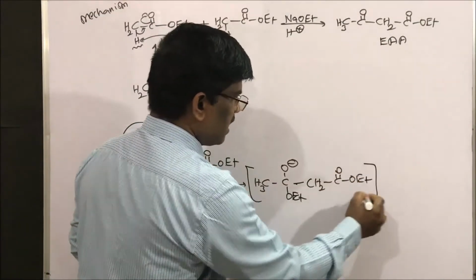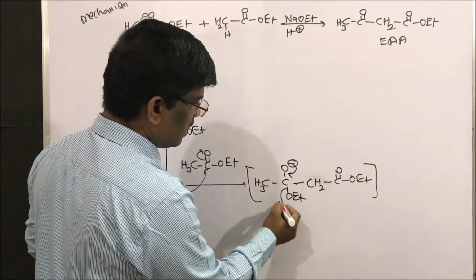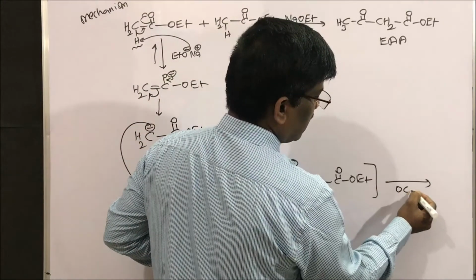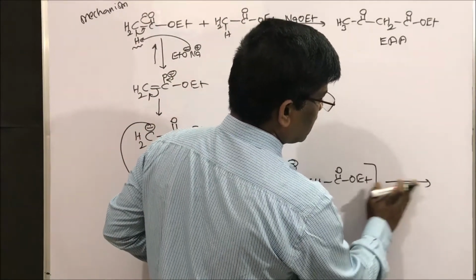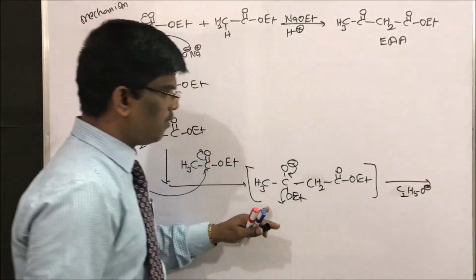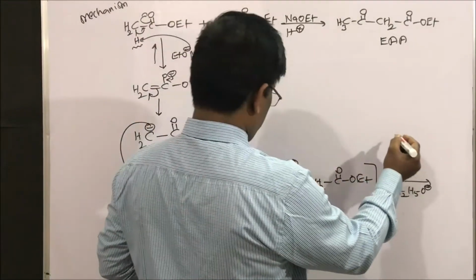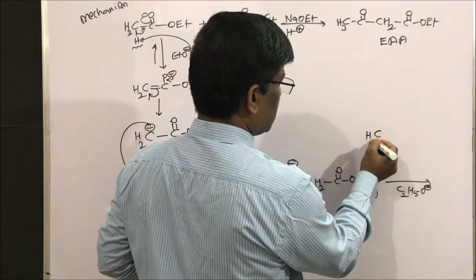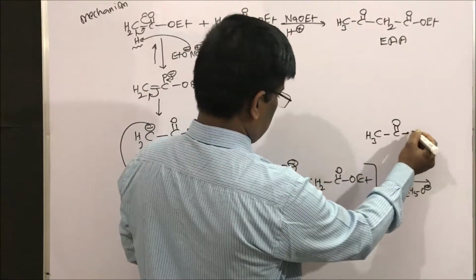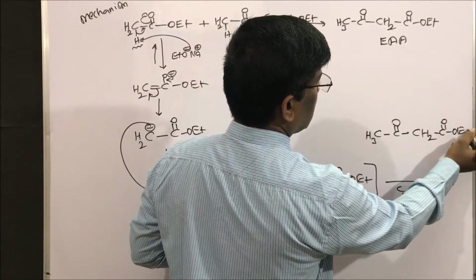Now what happens? We know the oxygen lone pair comes back and OEt goes out as C2H5O minus, to give CH3COCH2COOEt.